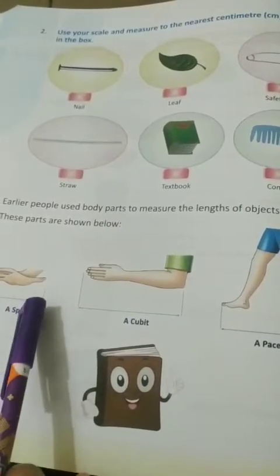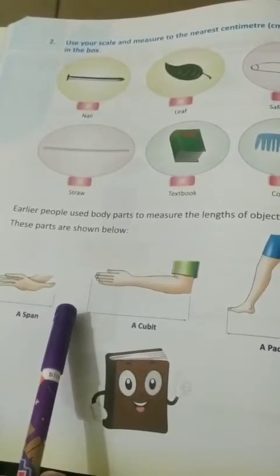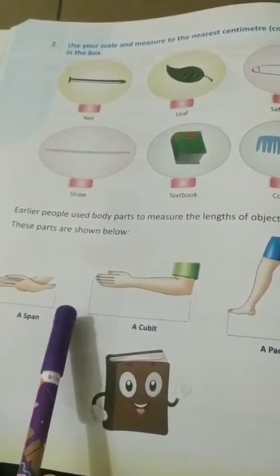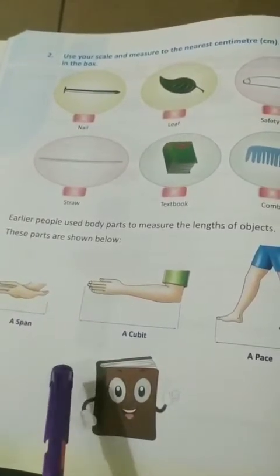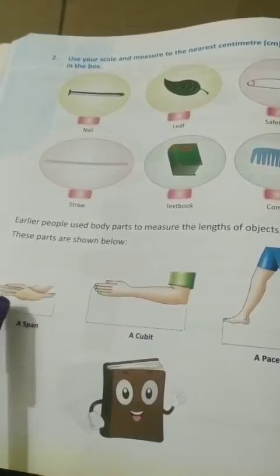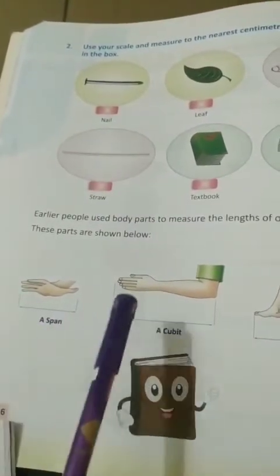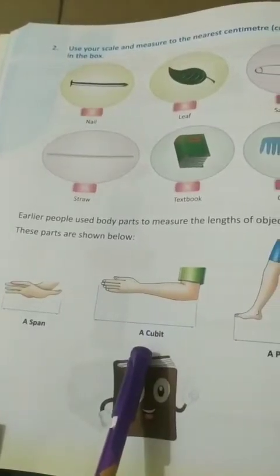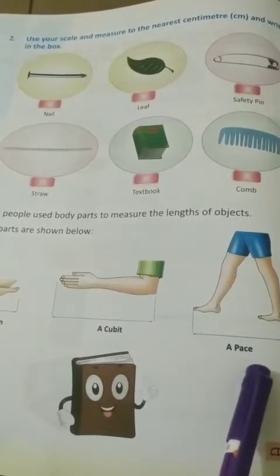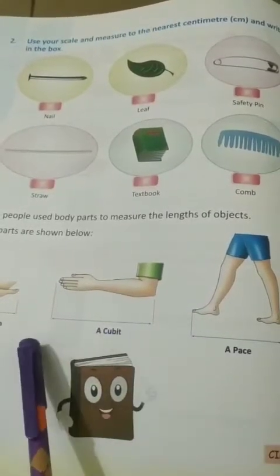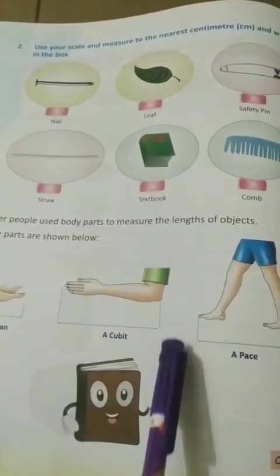See children, in olden days, people were using their body parts like foot, hand or arm to measure the length of an object. Like in your book, on page number 136, they have given you with hand. When they were measuring, it is called span. One arm is called a cubit and one foot is called a pace. So these were the body parts with which they were measuring the length. But this was not reliable.